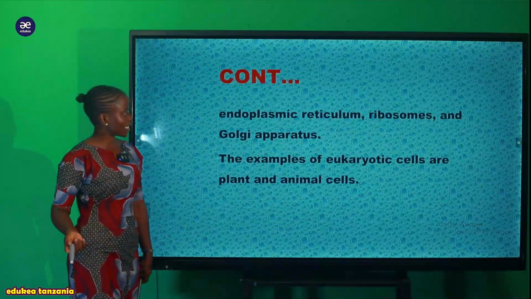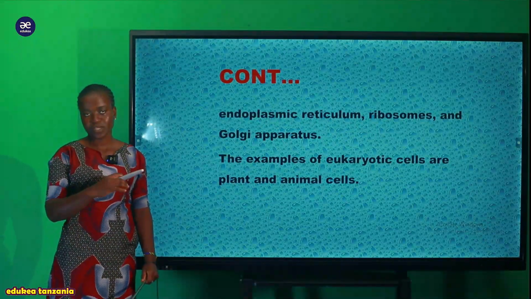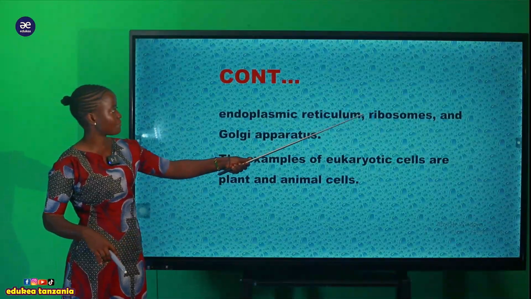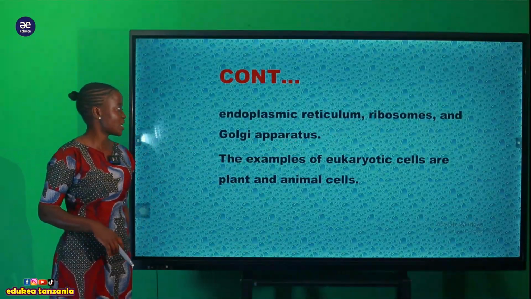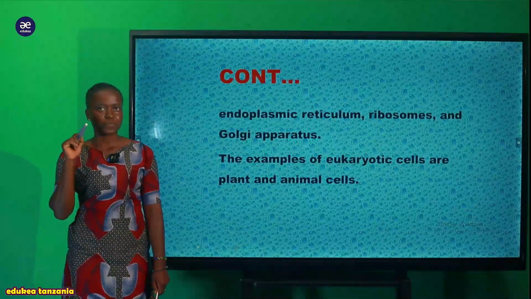And also we can say that not only those that we have seen, that there are mitochondria, there is endoplasmic reticulum, there are ribosomes, there is Golgi apparatus, and this is very different from the prokaryotic cell.